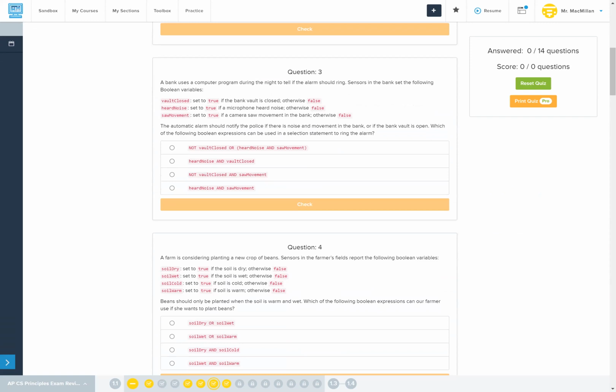A bank uses a computer program to tell if the alarm should ring. Sensors in the bank set the following Boolean variables. Vault closed is set to true if the bank vault is closed, otherwise false. Heard noise is set to true if the microphone heard a noise, otherwise it's false. And saw movement is set to true if the camera saw a movement, otherwise it will be false. The automatic alarm should notify the police if there's noise and movement in the bank, or if the vault is open. Which of the following Boolean expressions can be used in a selection statement to ring the alarm?